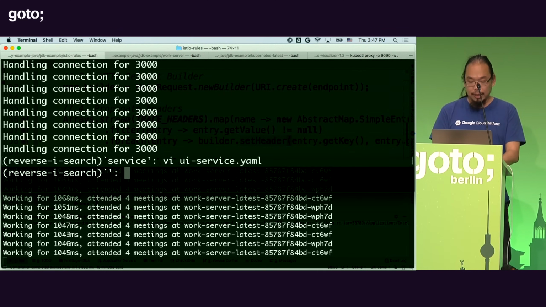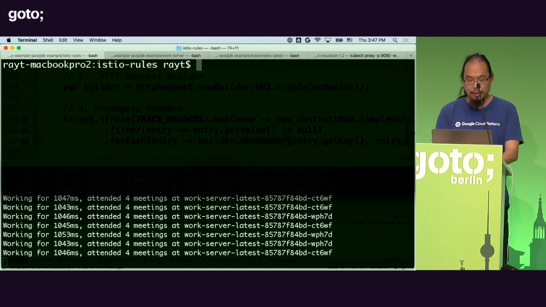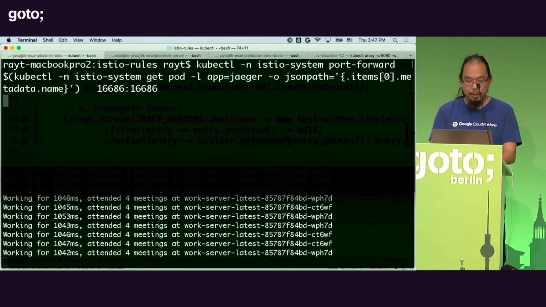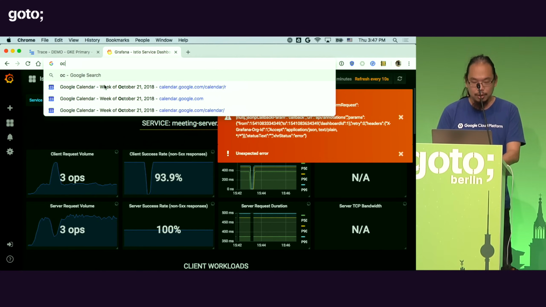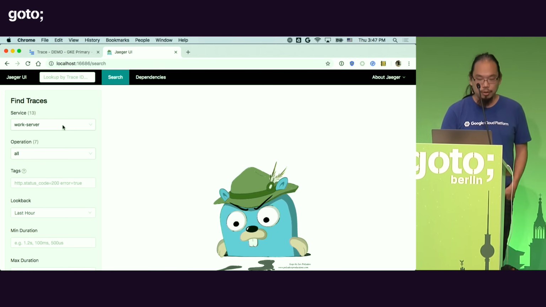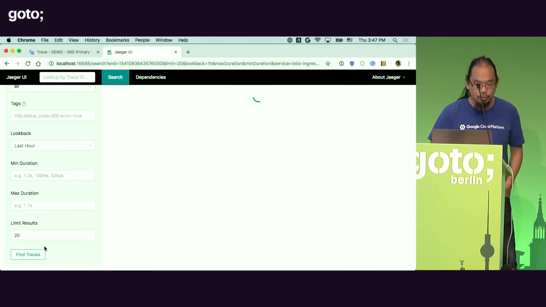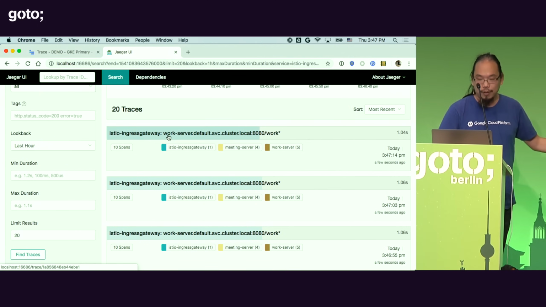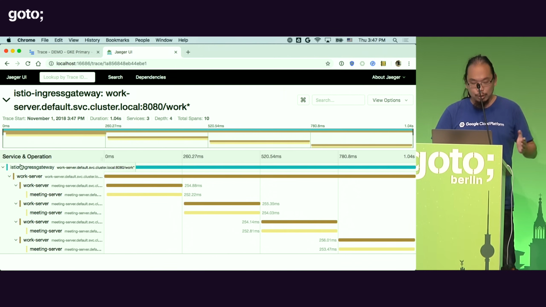Now, if I need to see whole distributed tracing across exactly who is making the call, what I can do is open up the Jaeger console here. So I'm going to open up that port there. And I'm going to go to my localhost here just to see the Jaeger console. And then what I can do is let me see the ingress gateway, because that's where the traffic is routed to. And then let me go ahead and find the traffic. And you can see all the requests that come in to start work.